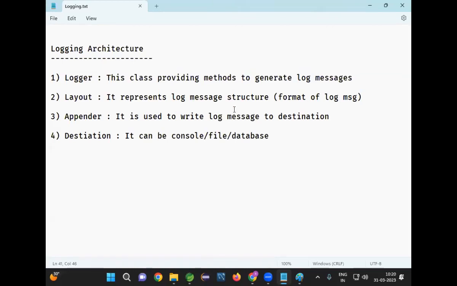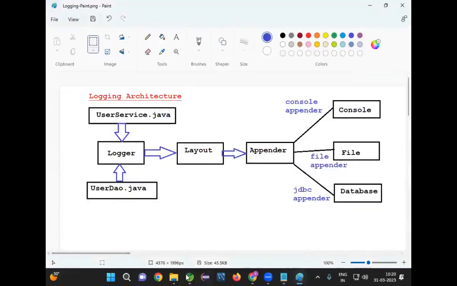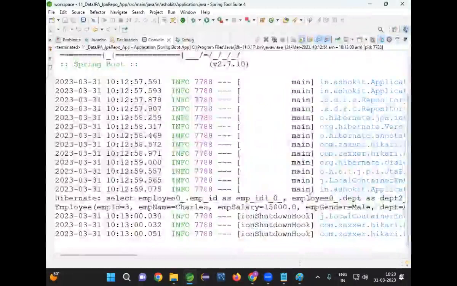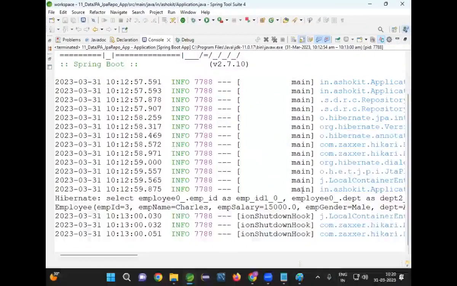In real time, where will we store our log messages? We will use files to store our log messages. That means which appender do I need to use? I need to use file appender. By default in Spring Boot, which appender is available? By default in Spring Boot, we have console appender. Are you able to follow me?